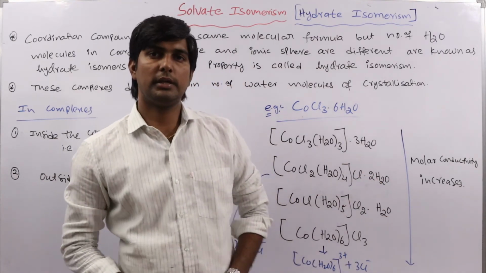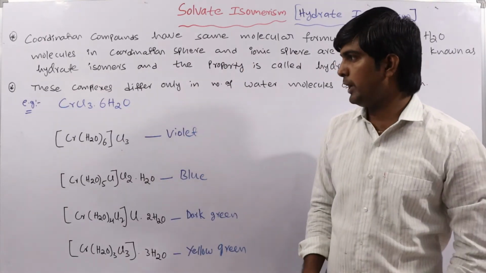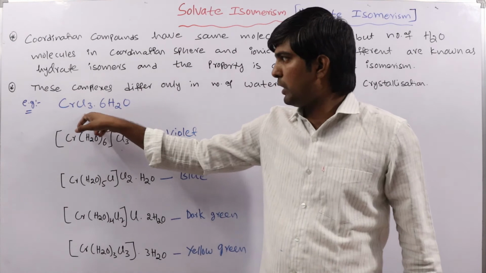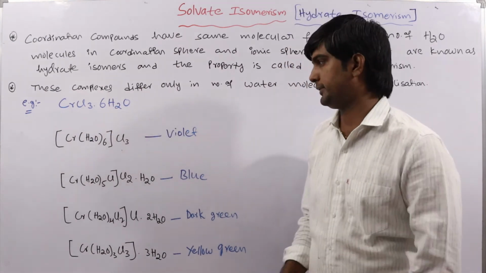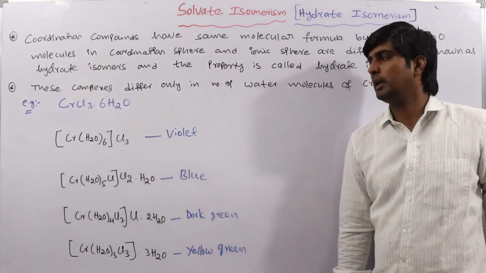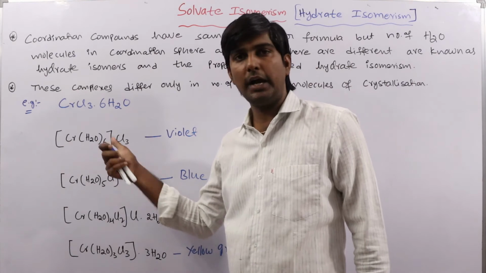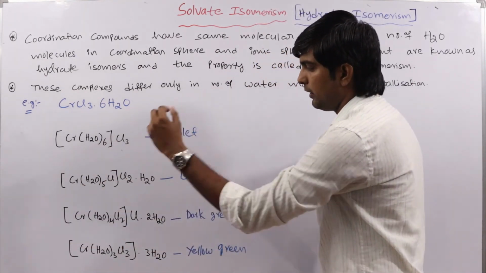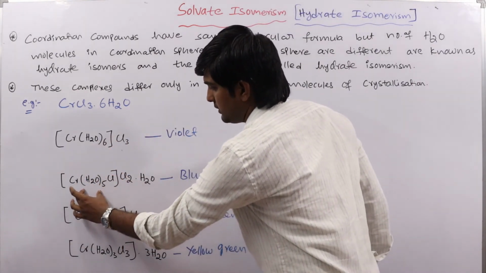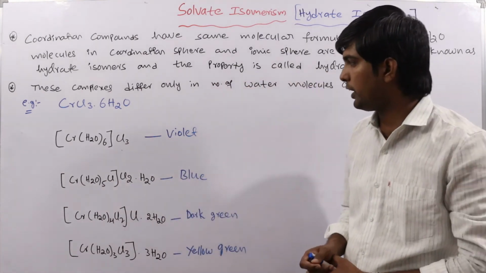Now let us discuss another important example. This is the molecular formula of the complex, and these are the different possible isomers. See here, 6 water molecules are acting as ligands. Next, 5 water molecules act as ligands and 1 water molecule is outside the coordination sphere.